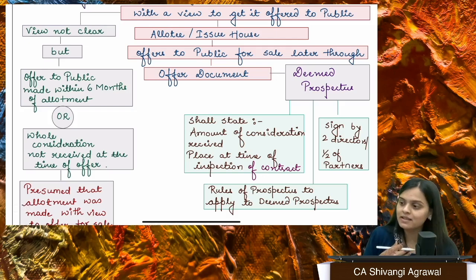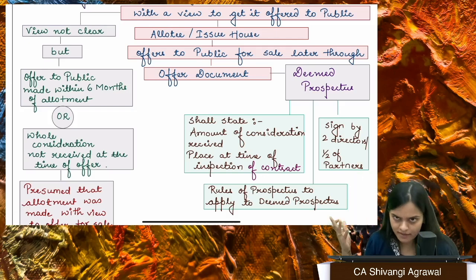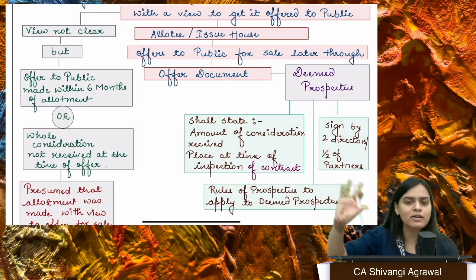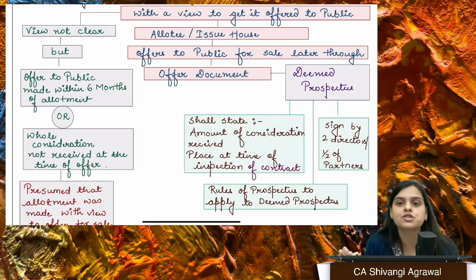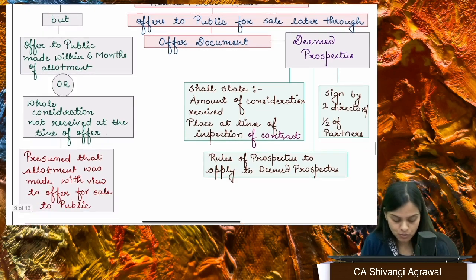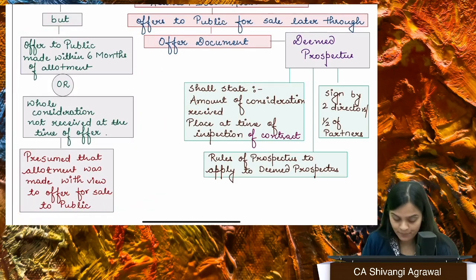It may so happen that the company has allotted the securities to the issue house and the issue house is offering it to the general public. It's their call. They can do that, right? They take a lot of securities. They might offer it to public. So it is their call. They can do that. But how to get to know whether the company's intention was so or not? So we identify the company's intention in these 2 cases.